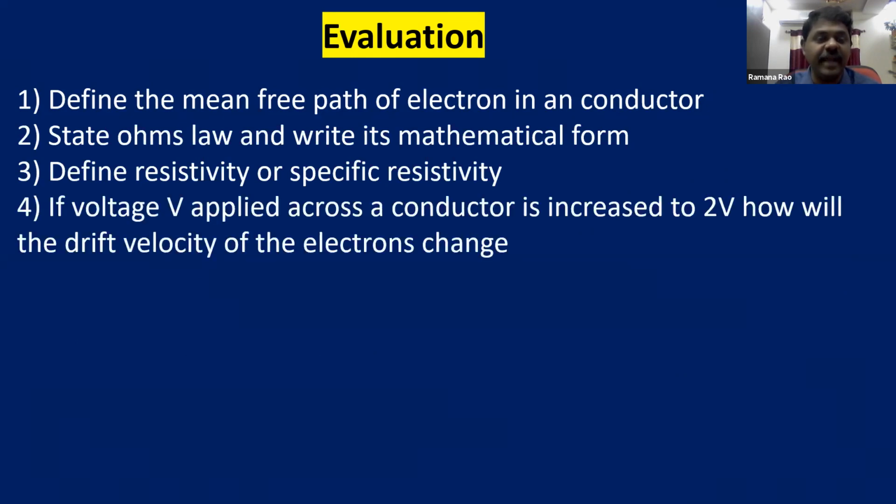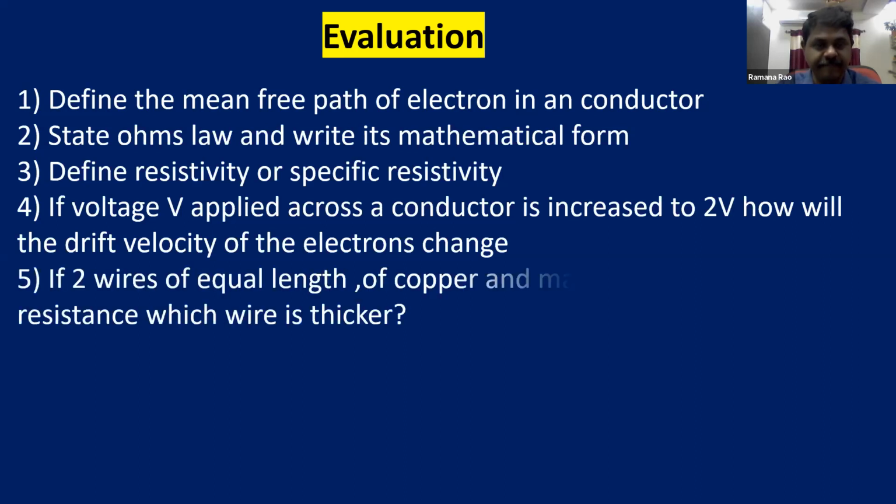And if voltage V applied across a conductor is increased to 2V, how does the drift velocity of electrons change? And if two wires of equal length, one of copper and the other of manganese, have the same resistance, which wire is thicker? This is a very important conceptual question. You try to answer this question.